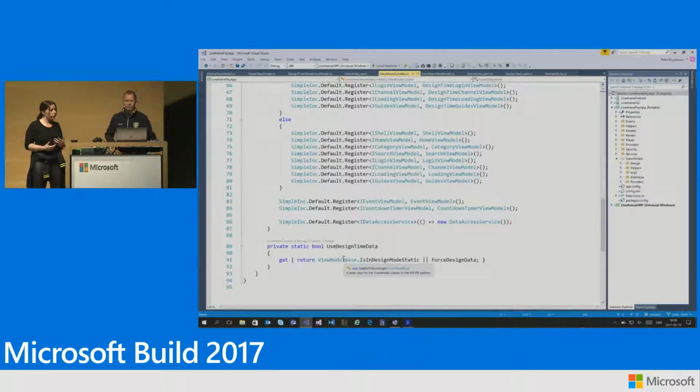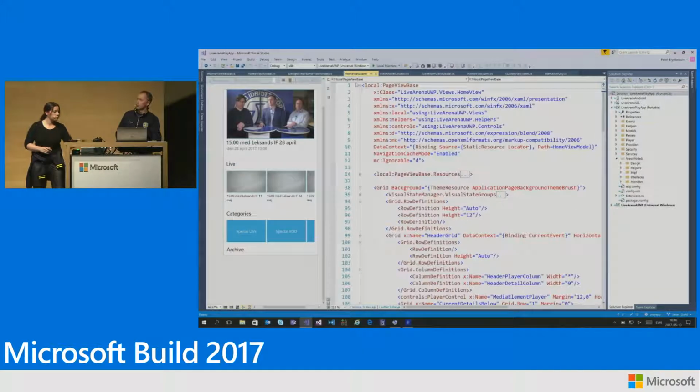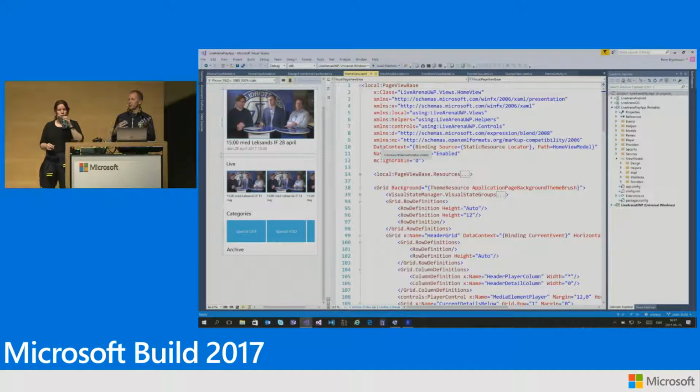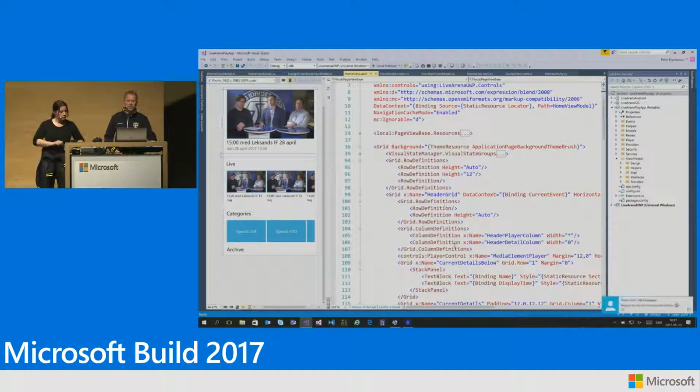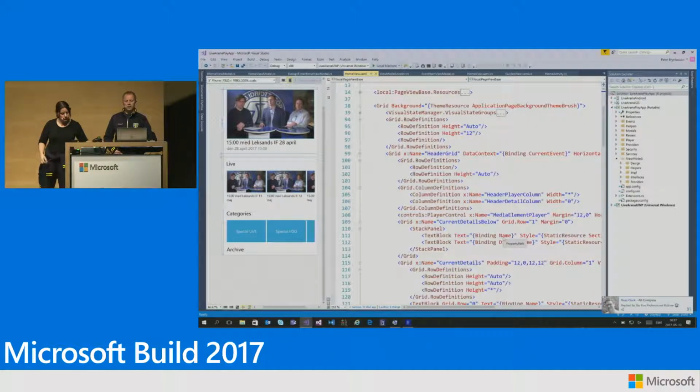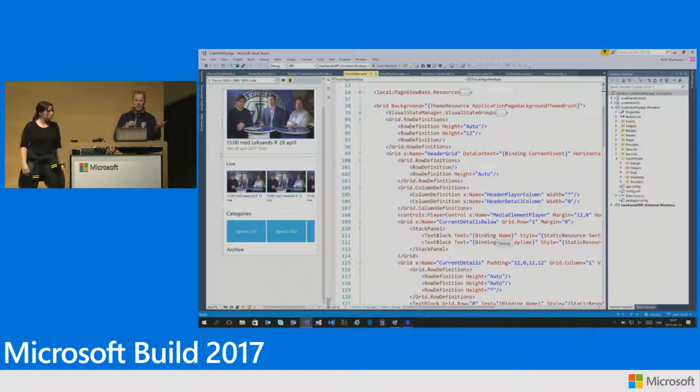Okay, so now we have the design time data, but how do you display it in the page? Yeah, so we go back to the designer. It's just going to load that. We can see here that the first thing we do is assign the view model through the view model locator to the data context. So we now associate the view model with the view, and then we can easily data bind properties. Name and display time are properties of the current event property we had in the view model.